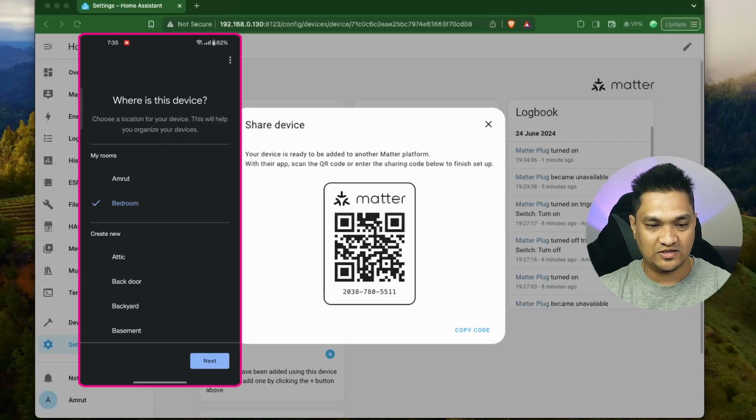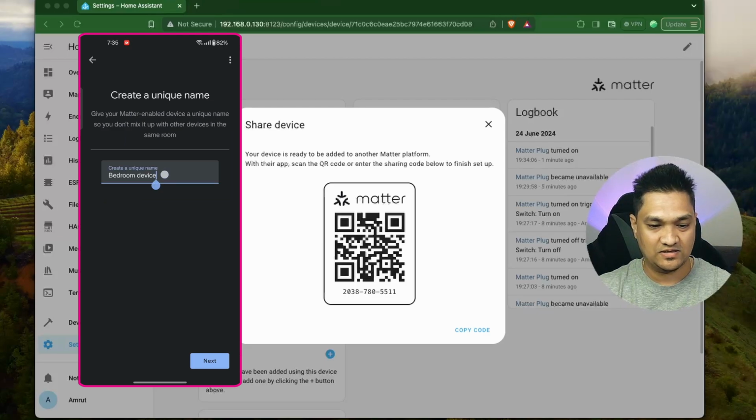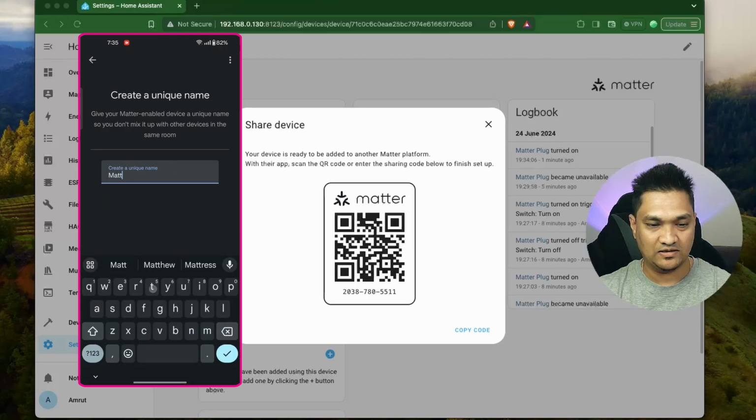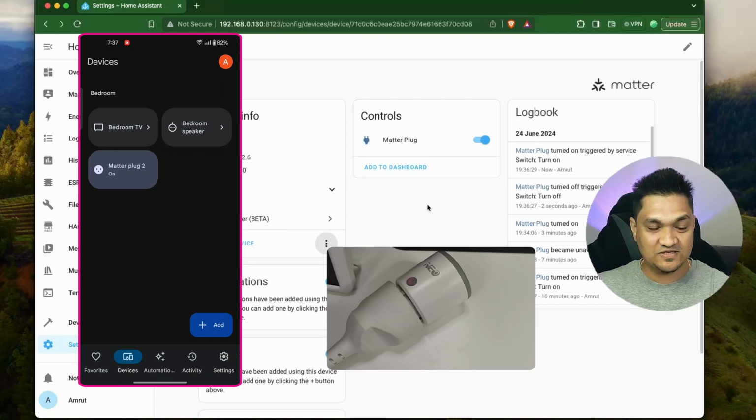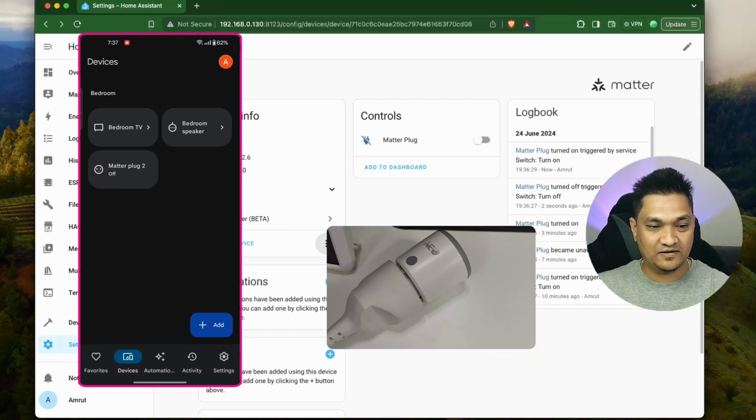Going to click on next, and I'm going to just call this Matter plug 2. I have another plug, that's the reason I'm giving it Matter plug 2. And now we can see this device in our Google Home as well as on Home Assistant. Now let me go ahead and turn this off here.